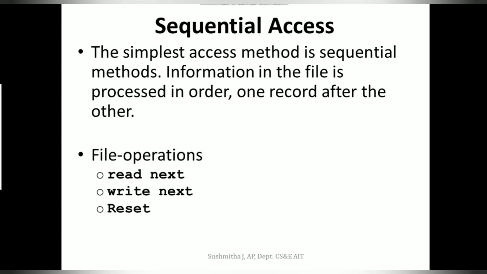And for the write, from wherever it is, it would write next. It is nothing but it is going to append, and again the file pointer is also advanced to the new location. And a file can be reset to the beginning of the